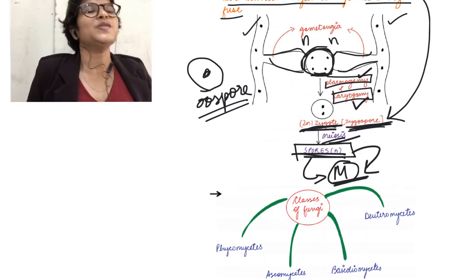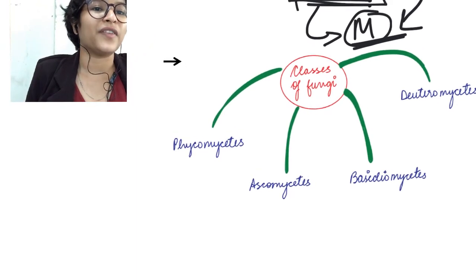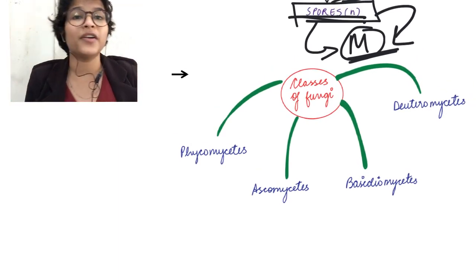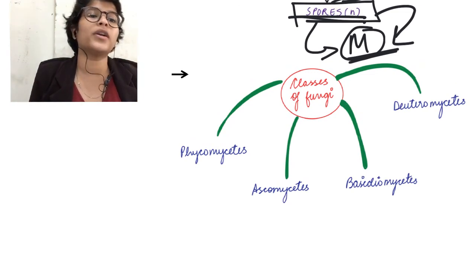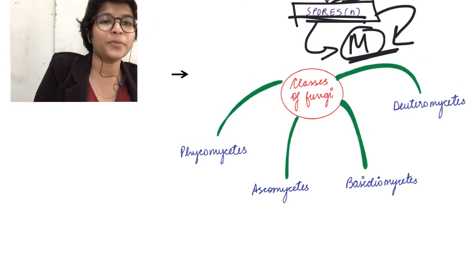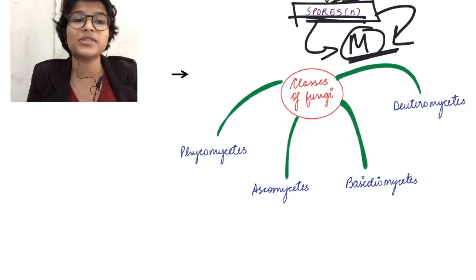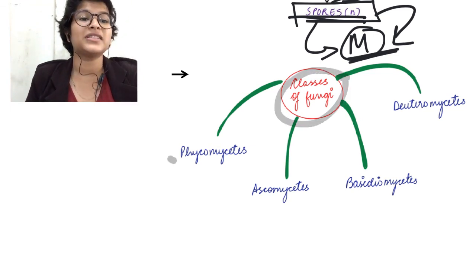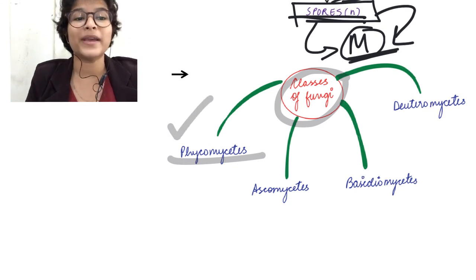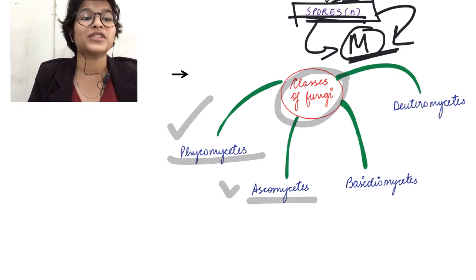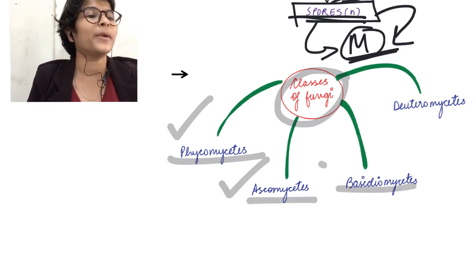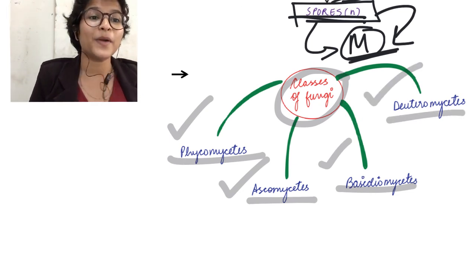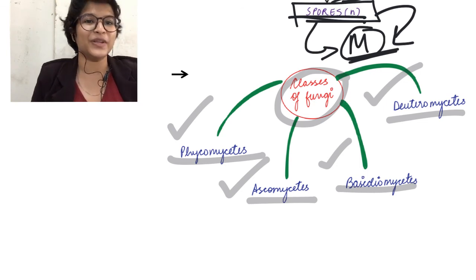ठीक है. So going on to classes of fungi. Depending upon a lot of characteristics, like if their hyphae are separate or not, what is the kind of sexual reproduction seen in them, what are the kind of spores they form, we have 4 classes of fungi. The first and the most simple are Phycomycetes, then we have Ascomycetes, Basidiomycetes and Deuteromycetes. So we learn in depth about these 4 classes in the next video.